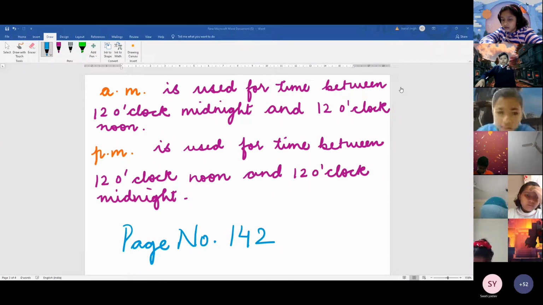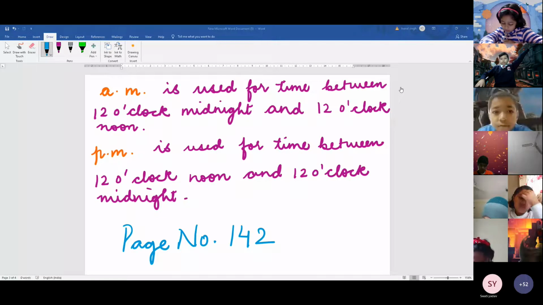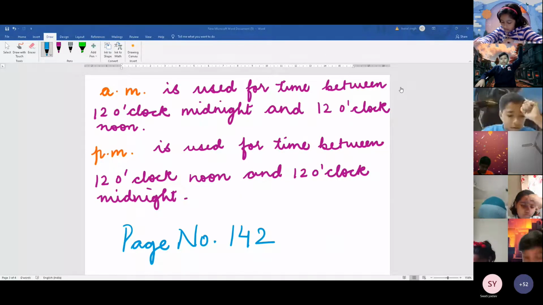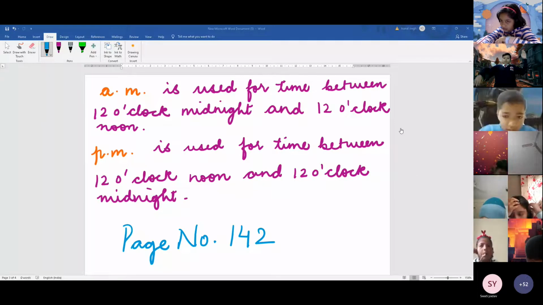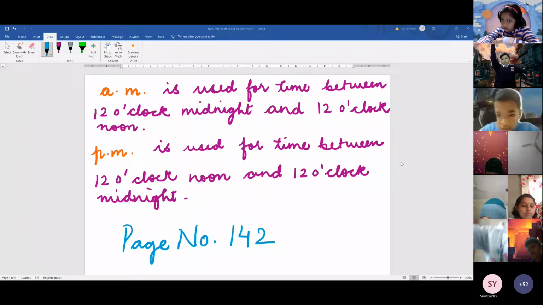You can see the clock in your book. The time is 11:20. So what will you write? AM or PM? Ma'am, AM. Good. Yes, Anvi. Thank you. Next, school closes.